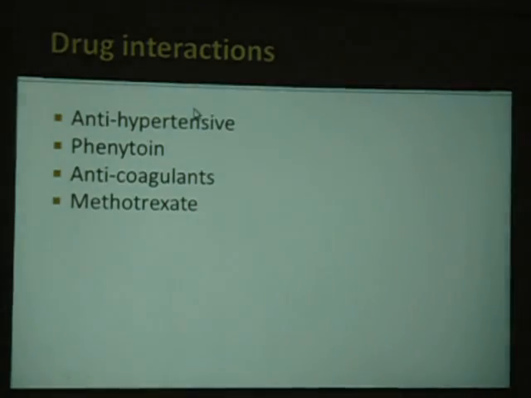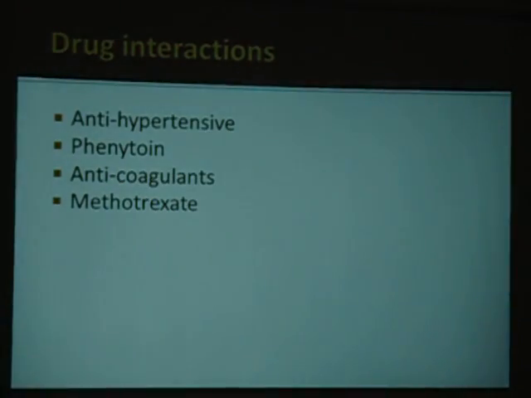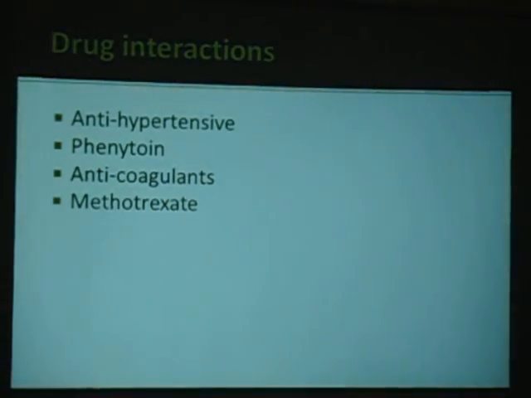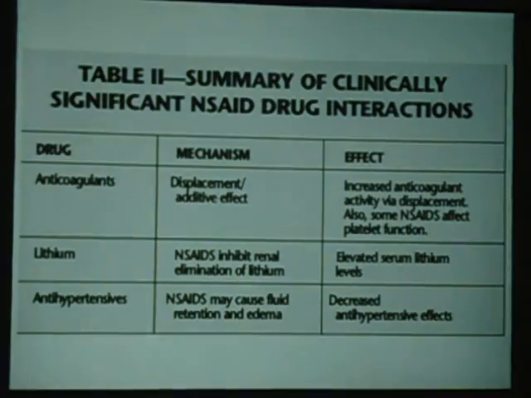Phenytoin: with phenytoin there is plasma protein displacement. Displacement from the plasma proteins can cause more and more action of phenytoin, and phenytoin toxicity can be there. Anticoagulants: you should know that aspirin at low doses can cause antiplatelet action. Their action can also be affected by plasma protein displacement. Methotrexate, again an anti-cancer drug, can cause problems.